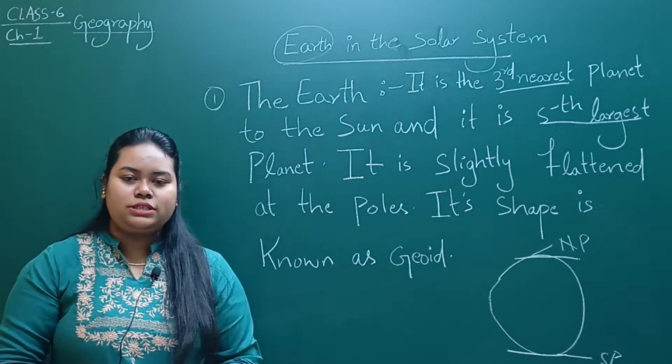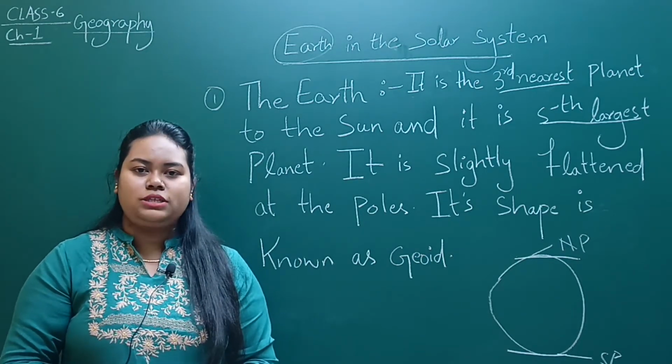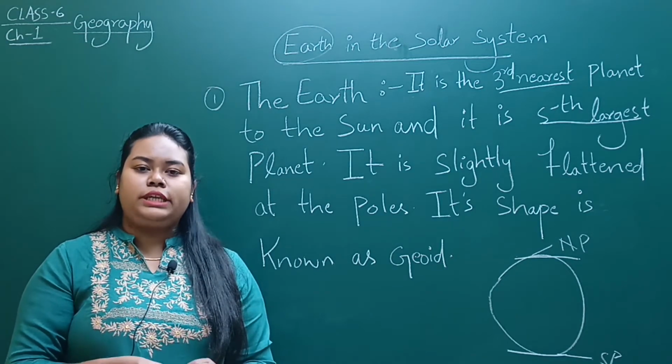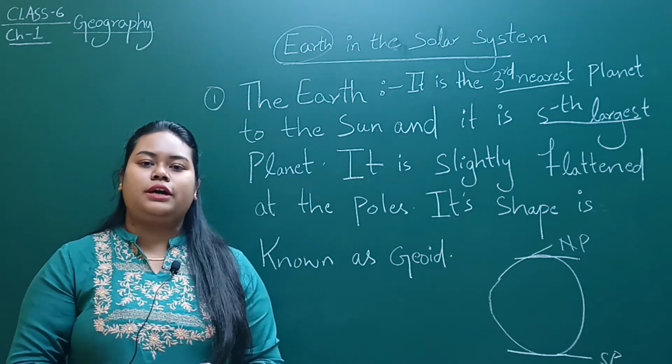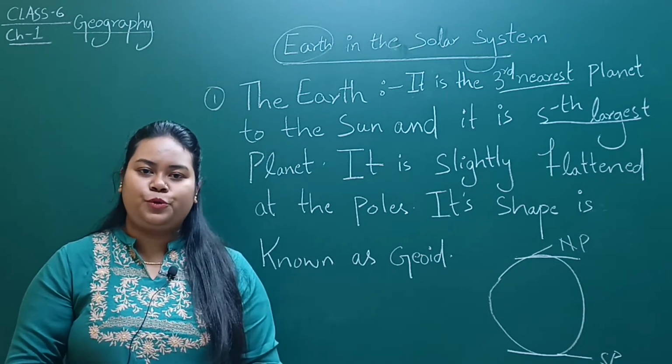The Earth is also known as the blue planet. Why? Because the Earth's surface is covered with water bodies. Three-fourths of the Earth's surface is covered with water. That's why we call our Earth a blue planet.